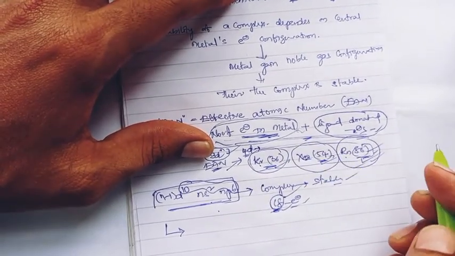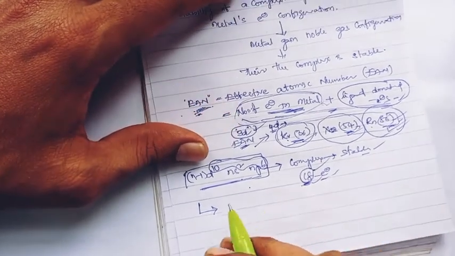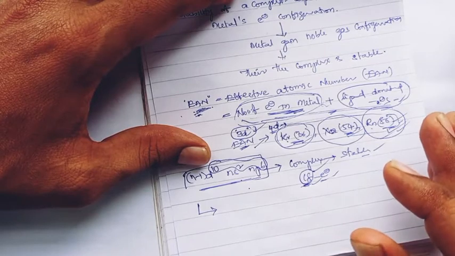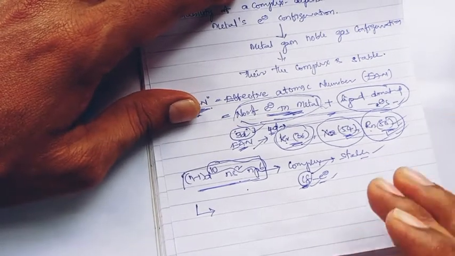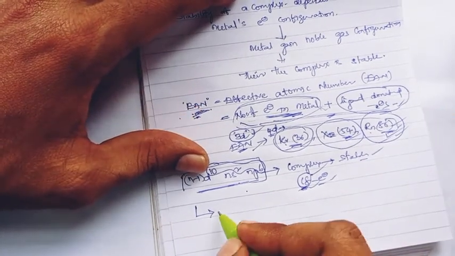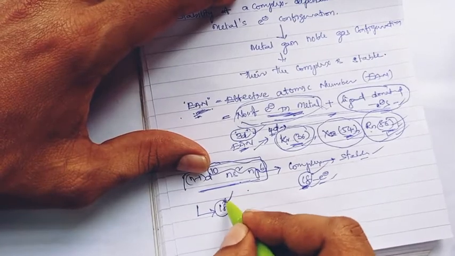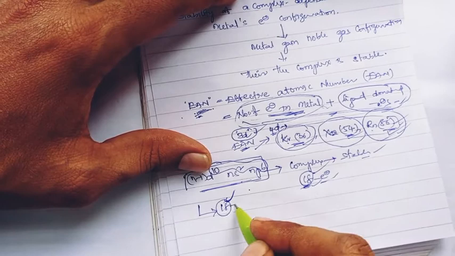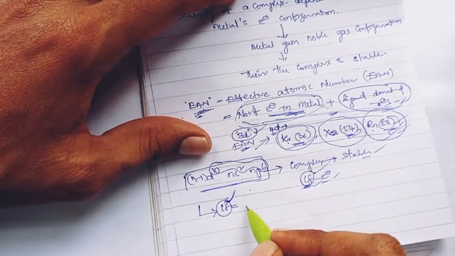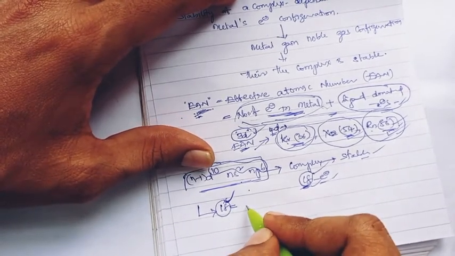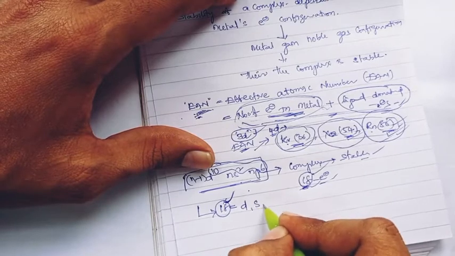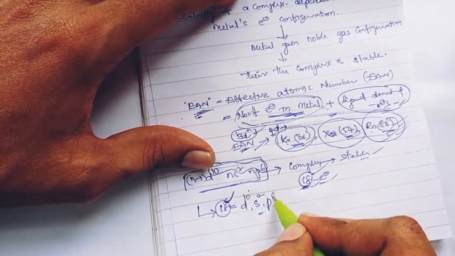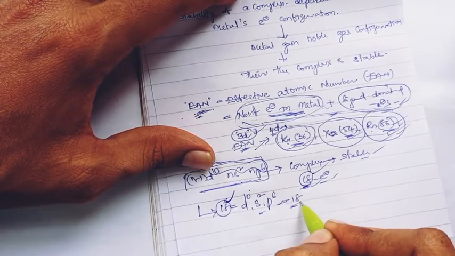whereas in the 18 electron rule there is no need to remember different numbers. Here only the number 18 is required. By the title only you will come to know what it is. 18 is the number of electrons filled in d, s, p: d10 s2 p6, equal to 18.